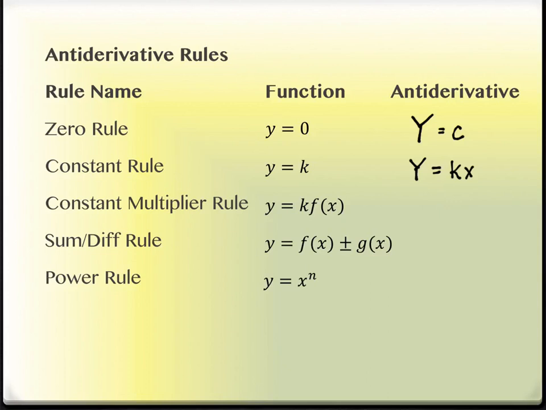And in fact, that could happen anywhere, because anytime I take the derivative of a constant, it becomes 0. So when I take an antiderivative, I have to recognize that every single one of these might have a constant on it. It might have, and we put plus c on the end. So there's going to be a plus c on the end of every single antiderivative we write, because it might have a constant that went away if I were going back the other direction, the way we'd gone before.